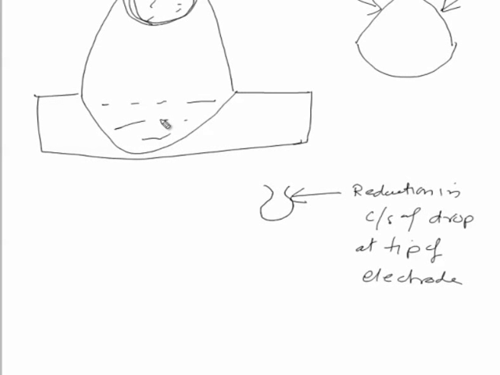Apart from this, the force component acting in downward direction helps to detach. So, detachment is basically facilitated by the vertical component acting in downward direction, while the force acting horizontally tends to reduce the cross section of the molten metal drop. So, this reduction in cross section as well as forces acting in downward direction facilitates the drop transfer